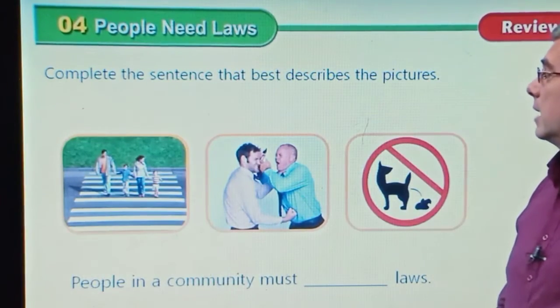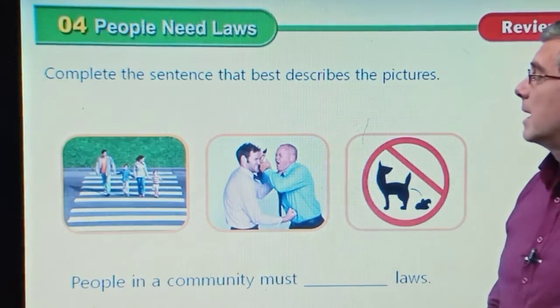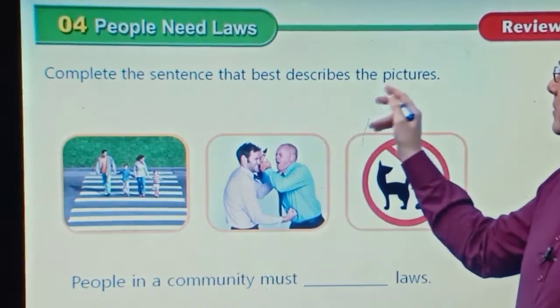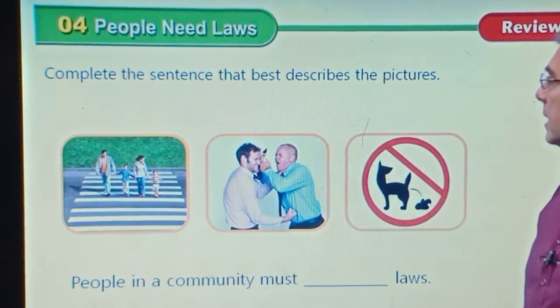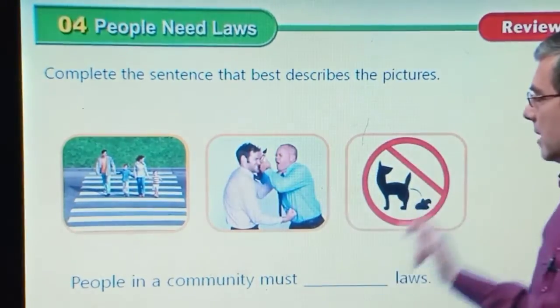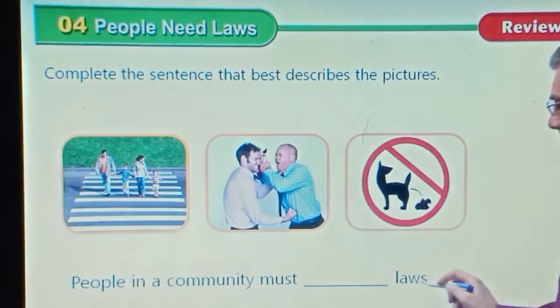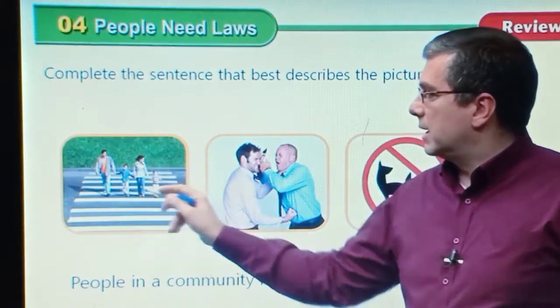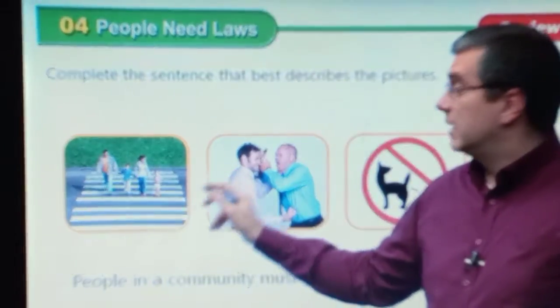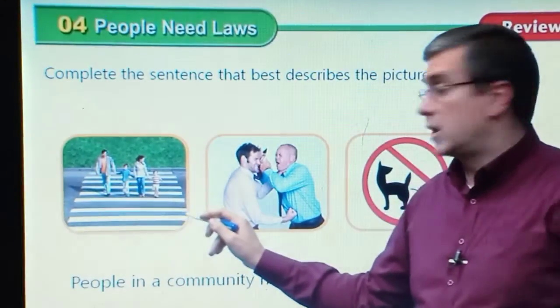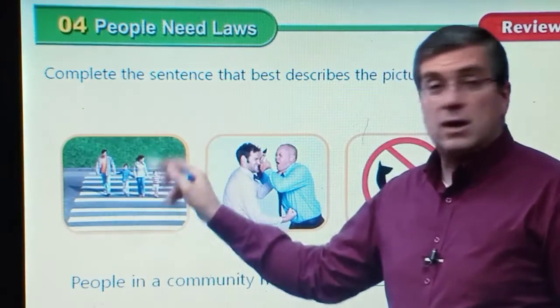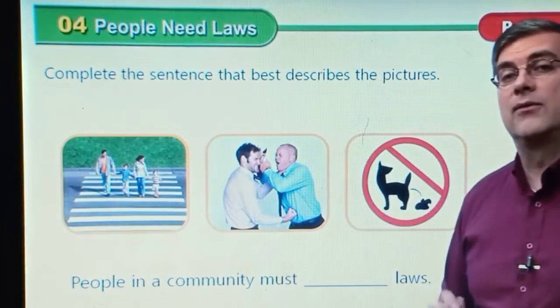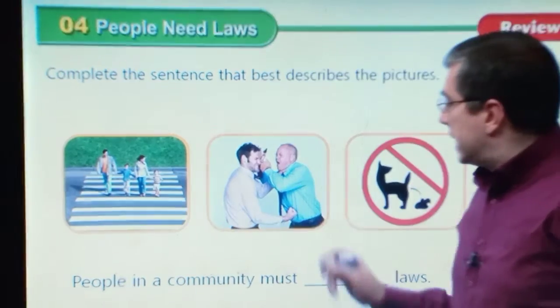Okay, let's move on to another exercise. Complete the sentence that best describes the pictures. We have several pictures here. Let's just take a look at each picture. The picture shows a family. They are crossing the street in a crosswalk. We talked about the crosswalk before. They are following the laws. They are looking for the crosswalk.